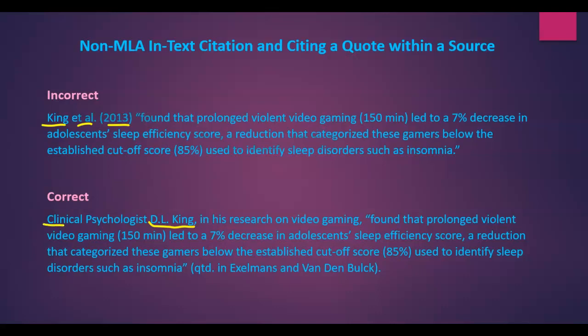We want to make sure that we cite the credentials of Daniel King, the quote, and then in parentheses, we note where this quote is found. So we want to note QTD in Exelmans and Van den Bulk, the authors of this particular source. So what we're saying here is that Daniel King is the author of the quote, and Daniel King's quote is found in Exelmans and Van den Bulk's article.